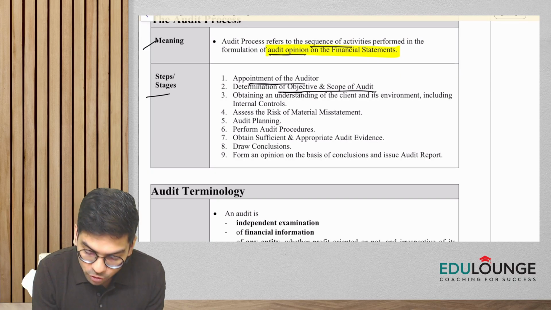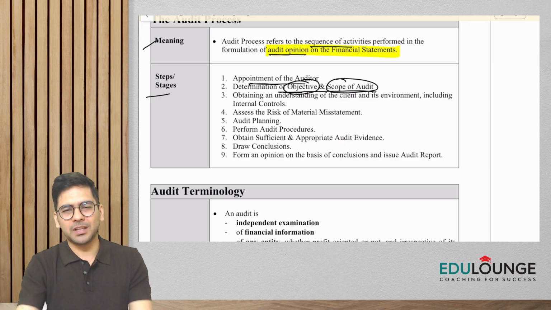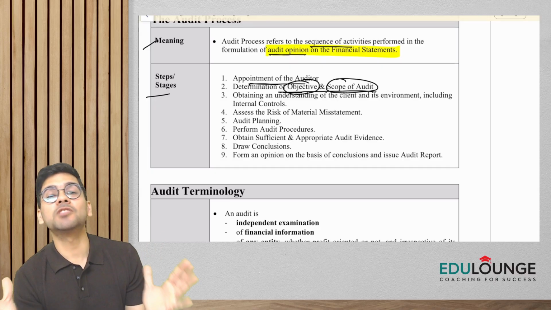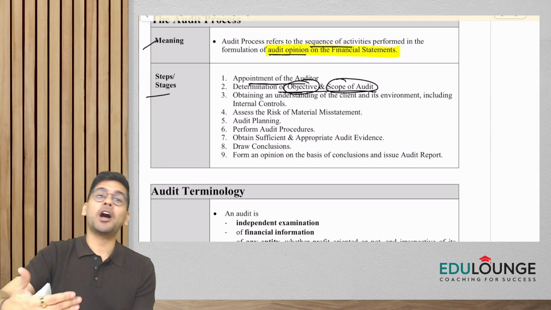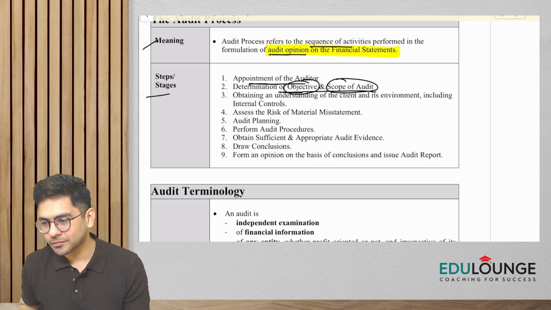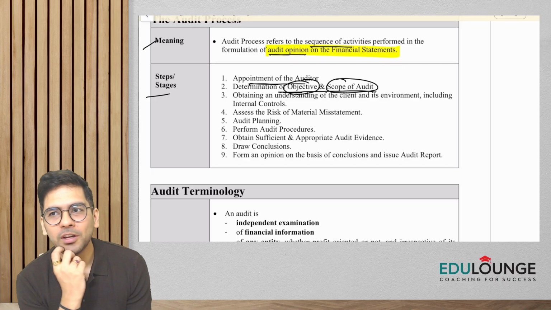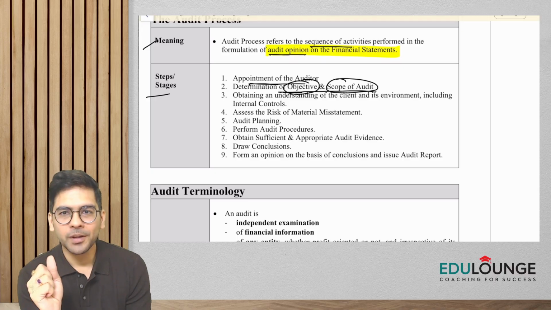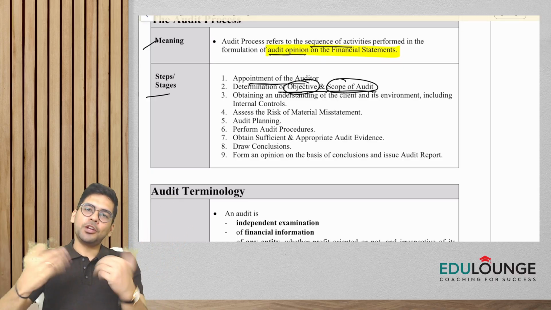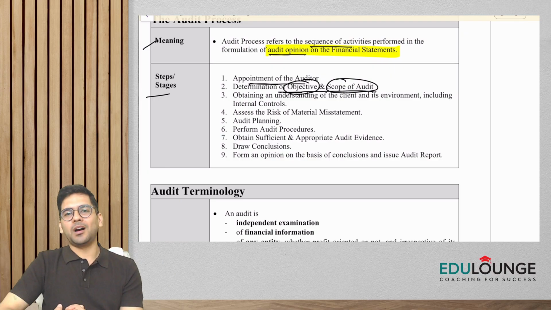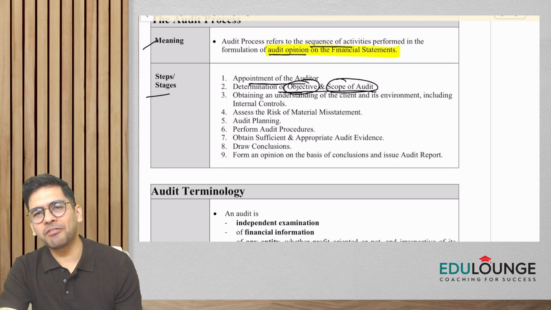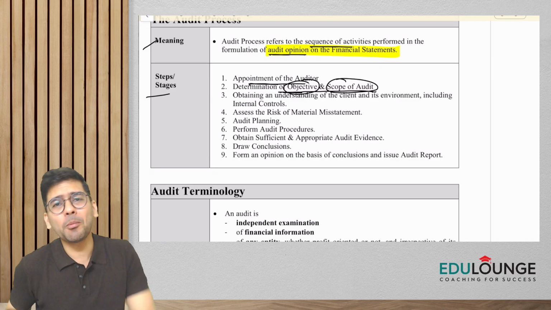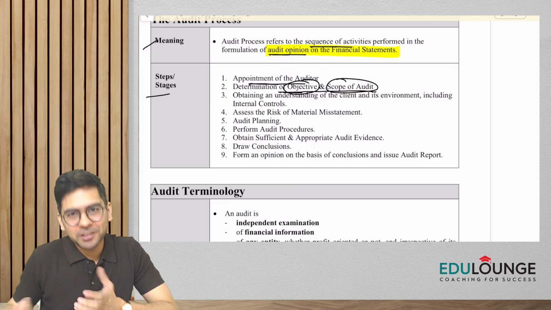Okay. And when I say, guys, scope of audit, in very layman's terms, scope of audit simply means what all things would be included in the audit. I mean, what all things you have to check in the audit, whether you have to see the internal controls, whether you have to include this also in the audit. So basically, what all things are included in your audit, so you have to know the scope of audit. Okay. Now, when I talk about scope of audit, for different audits, it would be different, right?